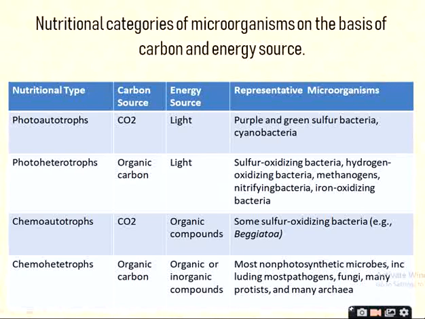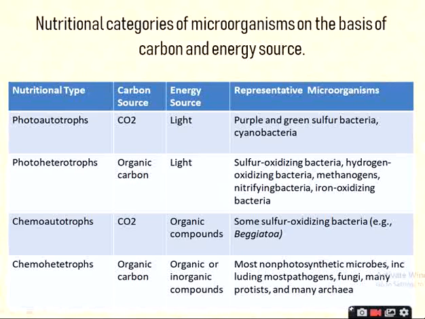Now the another class, that is the photoheterotrophs. Photo means light, hetero that means the source of carbon is organic compound, and the best examples are noted here. Now how will you define photoheterotrophs? Photoheterotrophs are the organisms which use organic compound as a sole source of carbon and light as a source of energy.